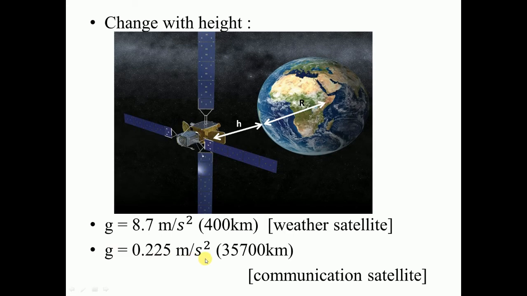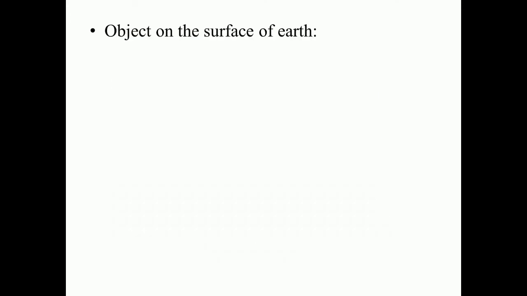Okay, obviously both satellites keep on revolving around the earth, due to their velocity and also the gravitational force of the earth. Now the next case that we are going to study is the object on the surface of the earth. We have studied two cases. First case was the change of the value of g along the surface of the earth. The second case is the value of g above the surface of the earth, and the third case here is the object on the surface of the earth.